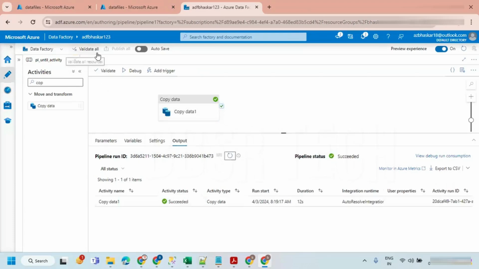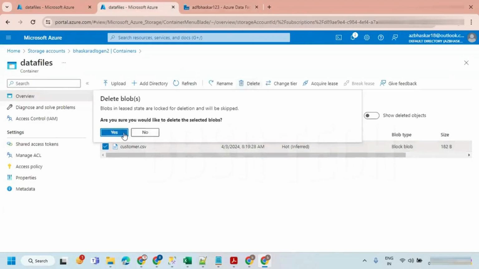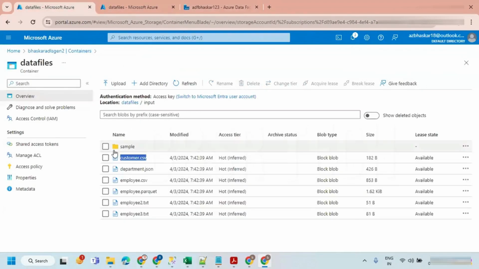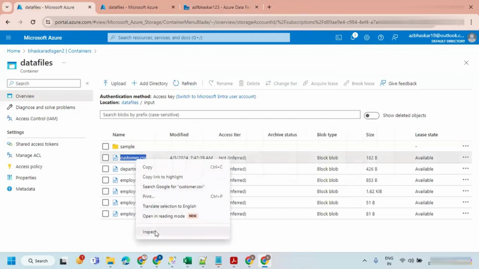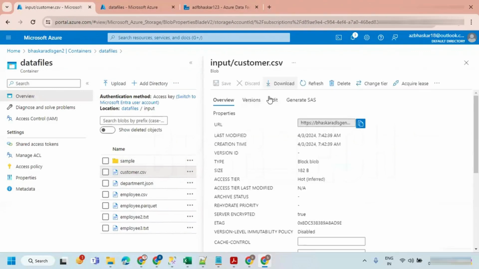That is fine. If you refresh it, I have a file. That is fine. Let me remove it again from the target. So from the source, what I'm doing is I'm just renaming this file.